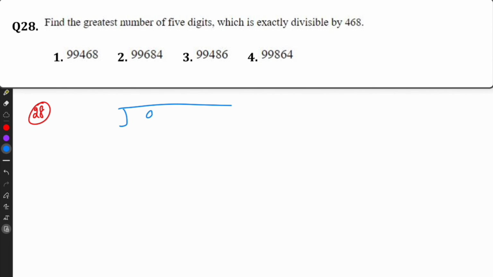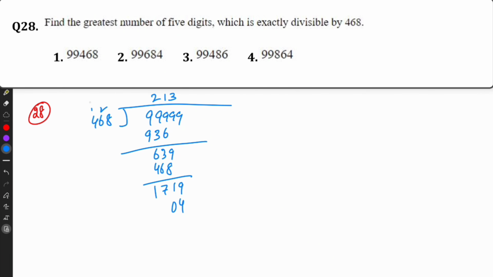I am taking the greatest 5 digit number and dividing it by 468. 2s are 16, balance 1, 12, 13, 8, 9, 63, 1s are 468, 9s, 468, 3s are 24, 8 and 20, 12, 40, 5, 1, 3.